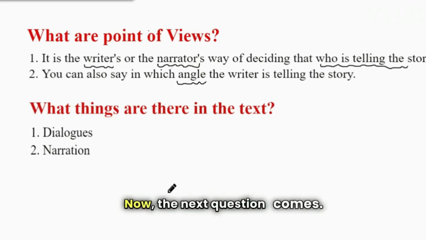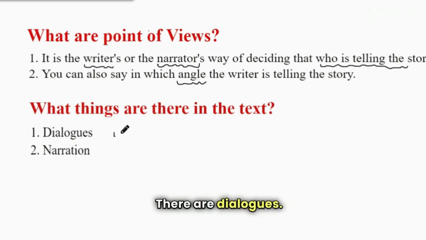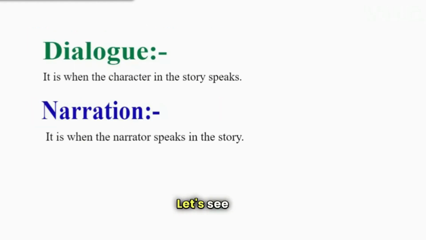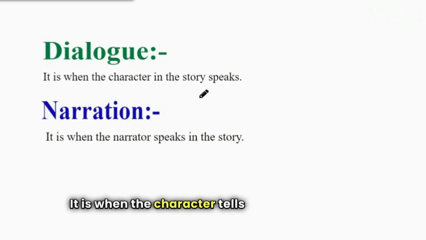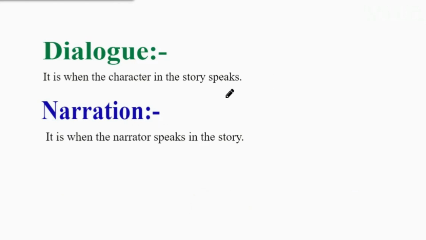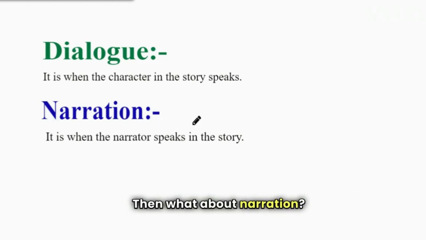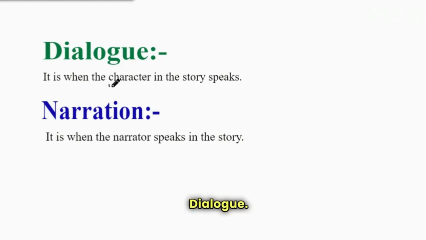Now the next question comes, what things are there in the text? There are dialogues and then comes narration. Let's see now what a dialogue is. A dialogue is when the character in the story speaks, right? What about narration? It is when the narrator speaks, right? Dialogue, character; narration, the narrator.